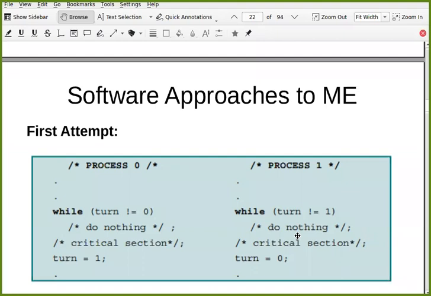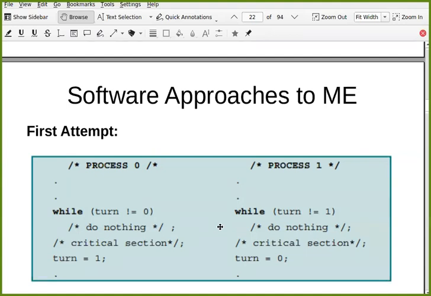In fact, it guarantees in multiprocessor also, because what is our assumption? Even in multiprocessor, memory is the same. Turn is nothing but a memory. It's a variable, so it's a memory, which can be shared among all processors. So that is not a problem, whether it is uniprocessor or multiprocessor. What do you think? Does this guarantee mutual exclusion? Yes, it guarantees mutual exclusion.